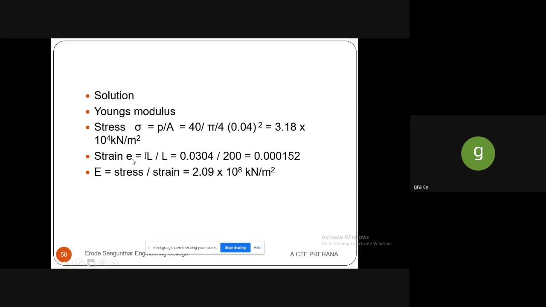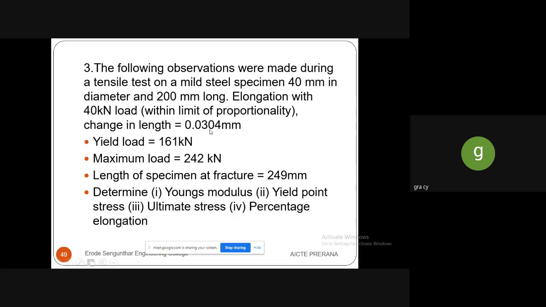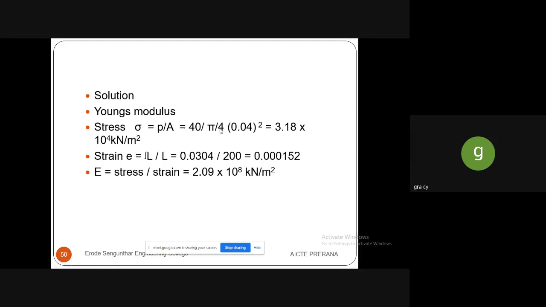square. And then strain is change in length by original length. We know the change in length is given as 0.0304, and the original length is given as 200, that is 0.2 meter long. While substituting this, you will get the strain. We know that Young's modulus is equal to stress by strain. After finding the stress value and the strain value, substituting these two values, you will get the Young's modulus. The Young's modulus is also called the modulus of elasticity.